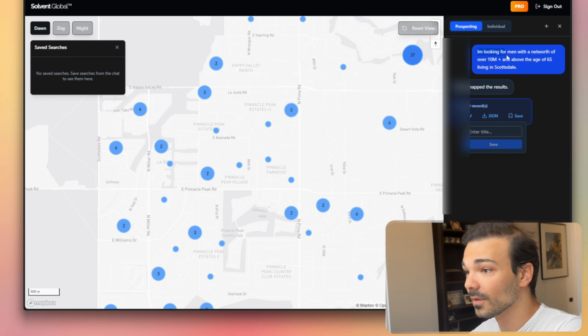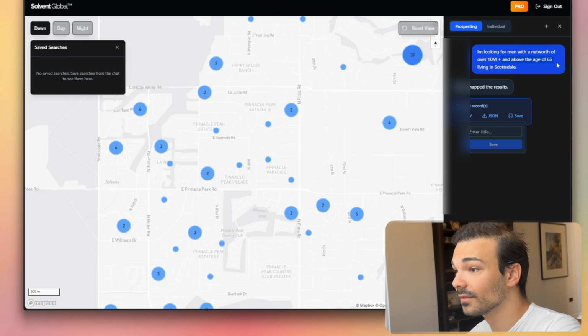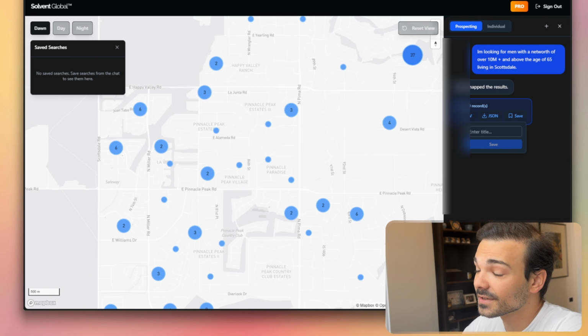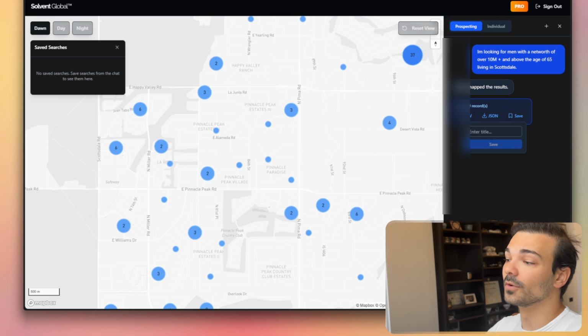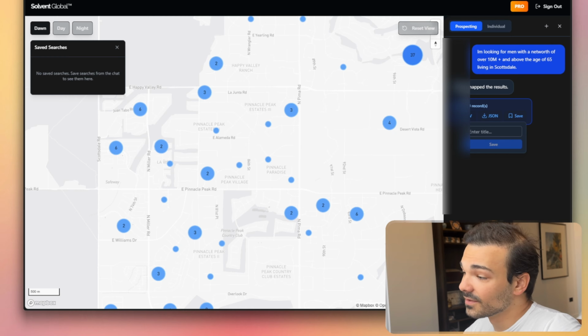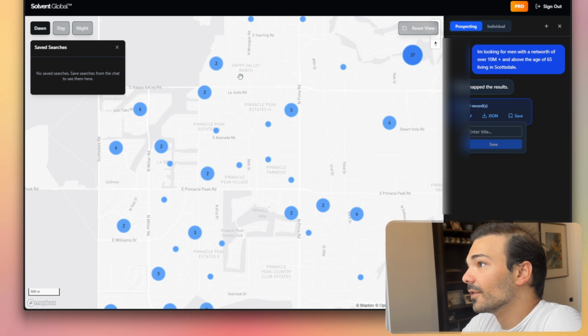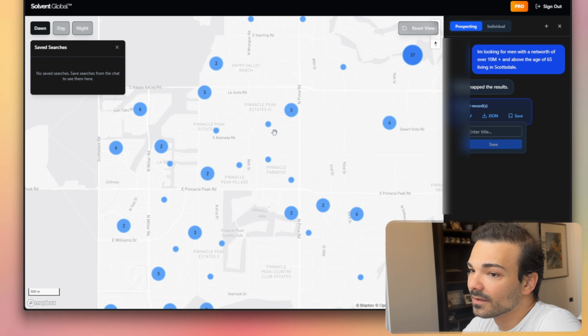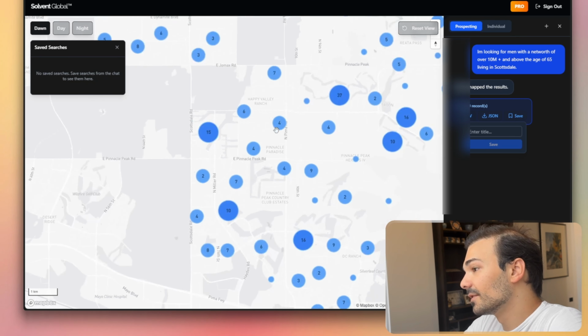In this case, I'm looking for men with a net worth of 10 million who live in Scottsdale, Arizona, and the age of 65. We can even add interests here as well. We could say people who play golf or are into other specific topics here. But essentially, it's a much easier way for you to cut down on costs and time to find individuals who might be interested in your software here.